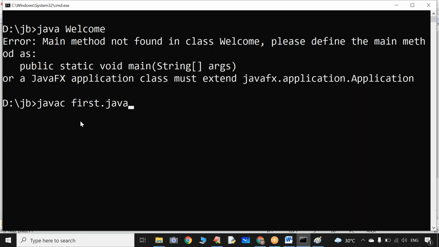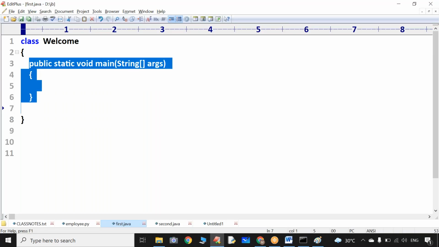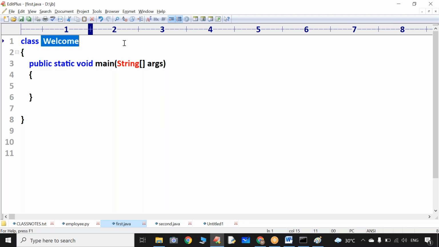First.java. If there is any mistake in my program, the compiler is going to raise an error. Sir, if there is no error in my program, what is going to be generated? A .class file is going to be generated. How many .class files? If your program contains only one class, only one .class file. If your program contains multiple classes, so many .class files. Sir, what will be the names of those .class files? With what name you have created a class, with that name .class files will be generated.